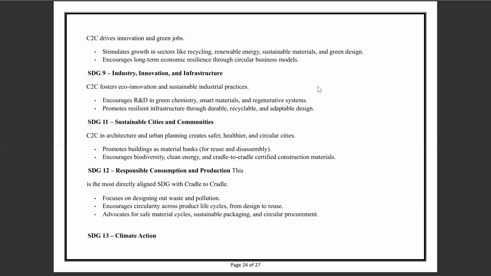With SDG number 12, responsible consumption and production. This is the most directly aligned SDG with cradle-to-cradle, which focuses on designing out waste and pollution, encourages circularity across the product life cycle from design to reuse, and advocates for safe material cycles, sustainable packaging, and circular procurement.